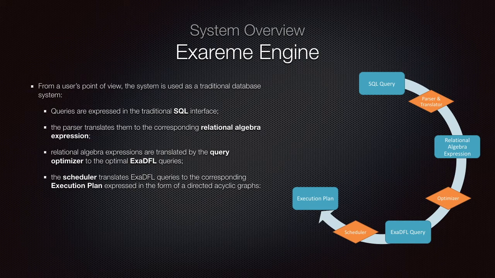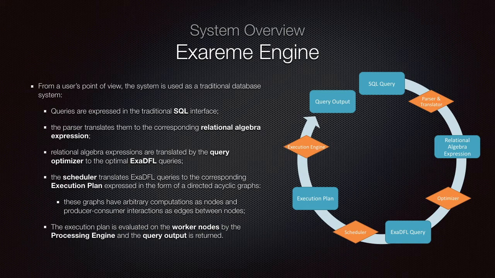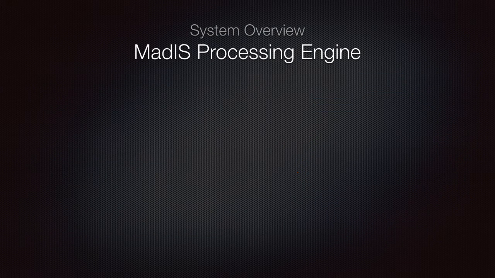The execution plans that Exareme executes can be represented as directed acyclic graphs, the nodes of which represent arbitrary computations and the edges denote producer-consumer dependencies. The execution plan is evaluated on the worker nodes by a processing engine. Finally, the query output is returned to the user.